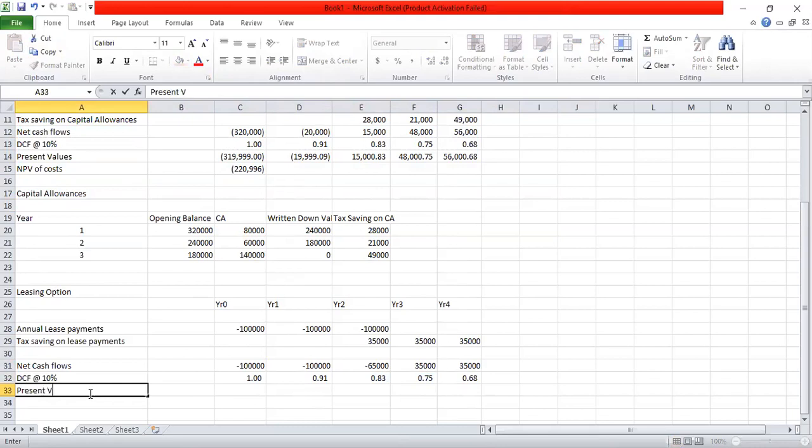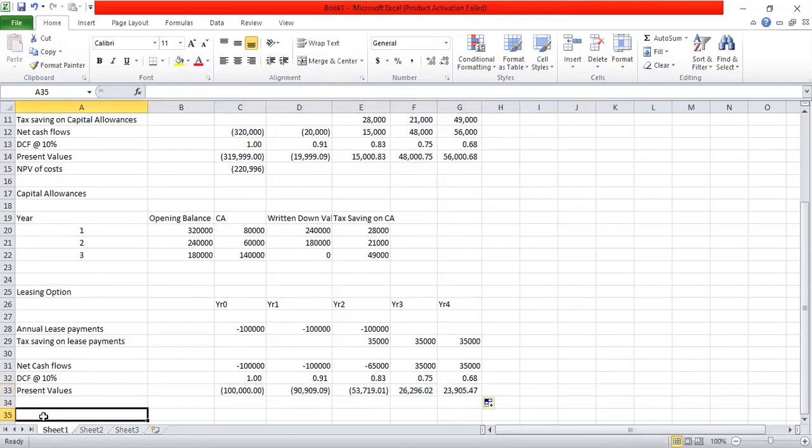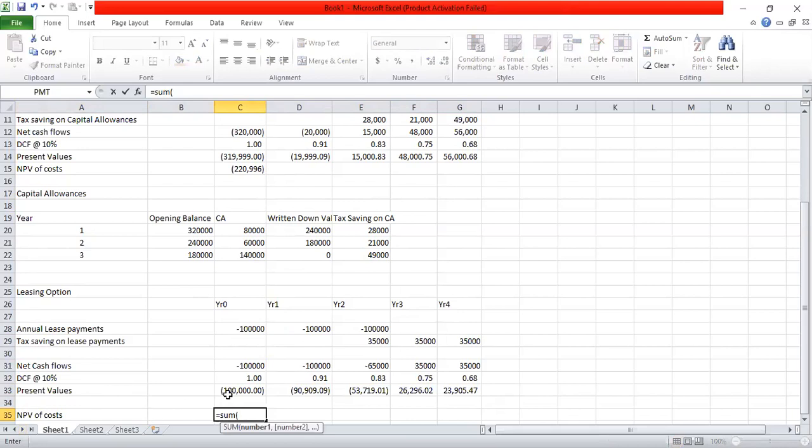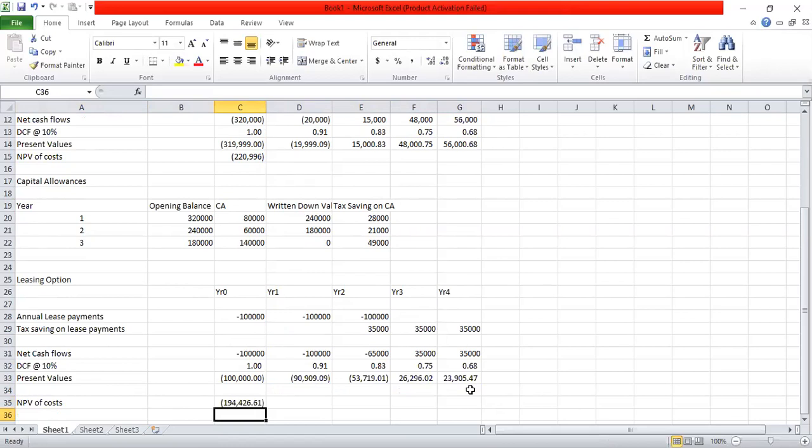So I'll first calculate the present values, and then the NPV of cost. NPV of cost under the leasing option is 194,426, which is lesser than the NPV of cost under the purchasing option.